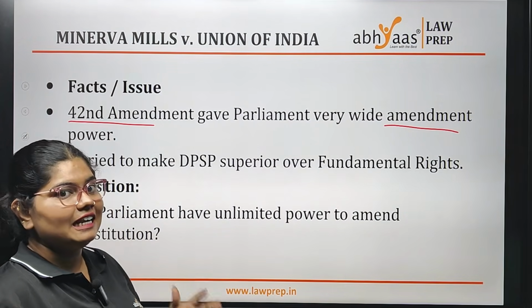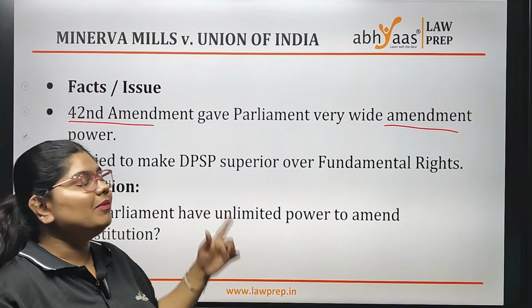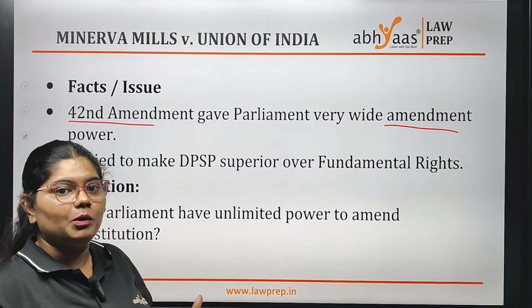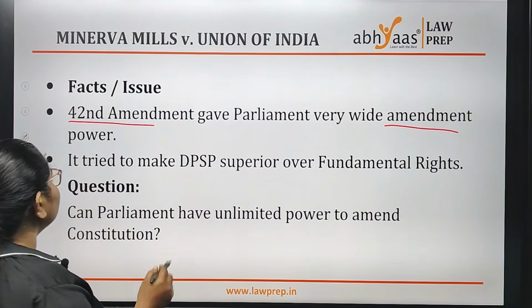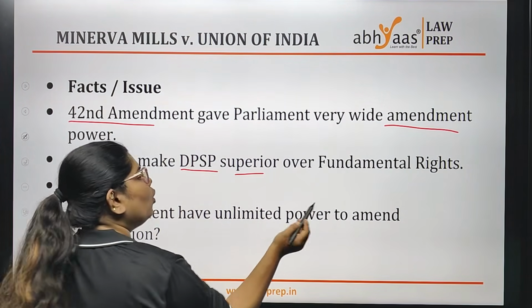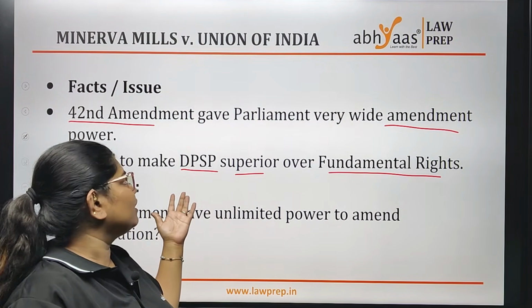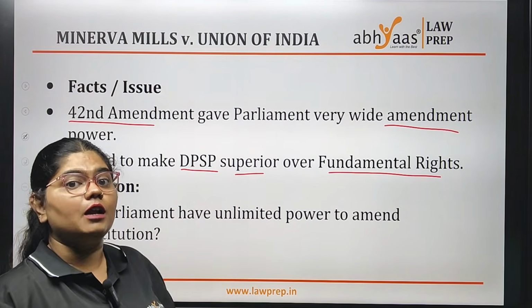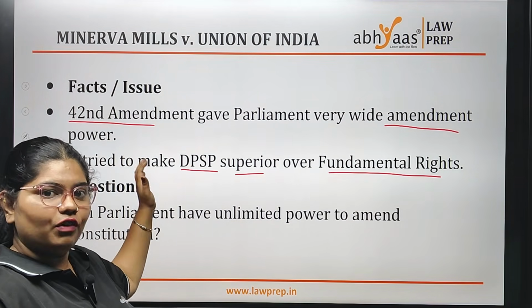So in your 42nd Amendment, they also made a change that Parliament will have uncontrollable, that is absolute, right to change your constitution. And it also said that DPSP is superior over your fundamental rights, which means your Directive Principles of State Policy are more important than fundamental rights, was being said in your 42nd Amendment.